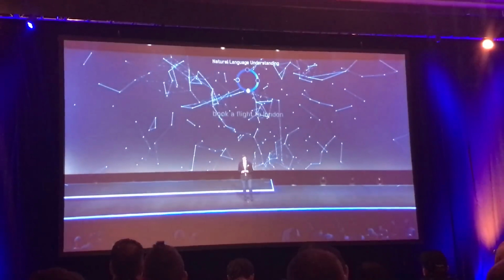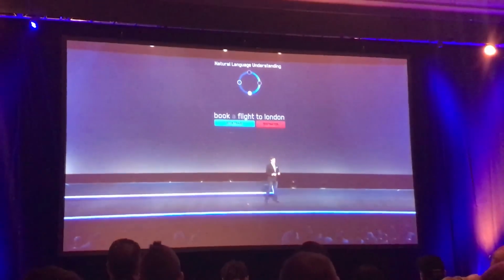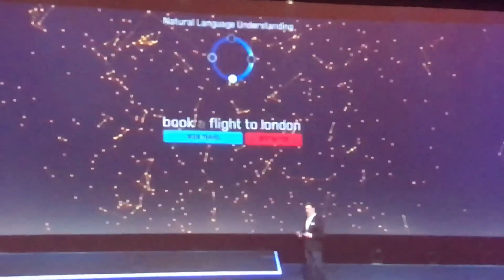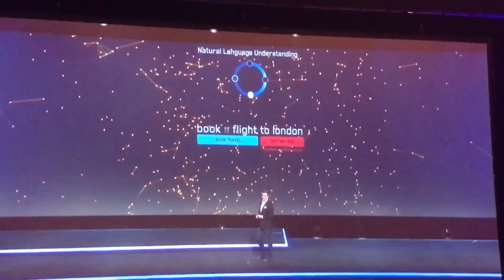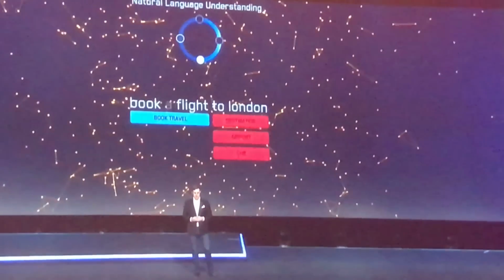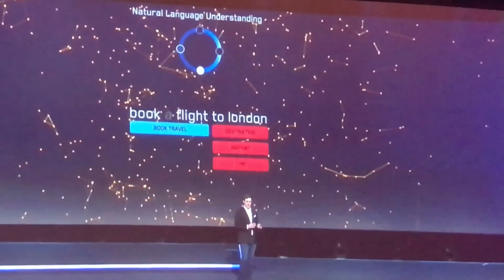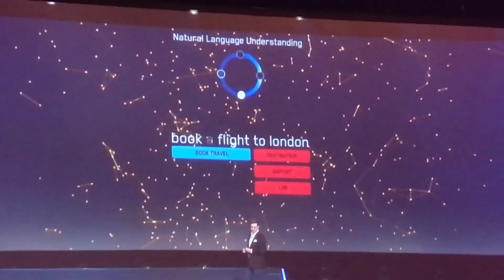The second thing that we do is we overlay on top of that a knowledge graph. The knowledge graph contains core concepts such as locations and dates and airports, and we can use that to add semantic information on top of the text that's coming from the automatic speech recognition. So here we know that it's not just a flight to London, but we understand that we're talking about an airport, and we know that that airport is London Heathrow.